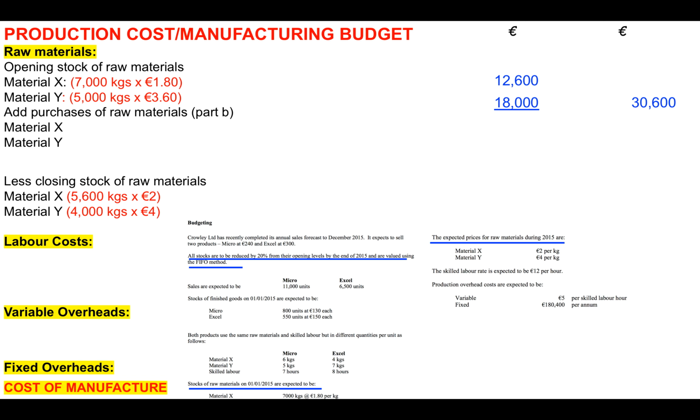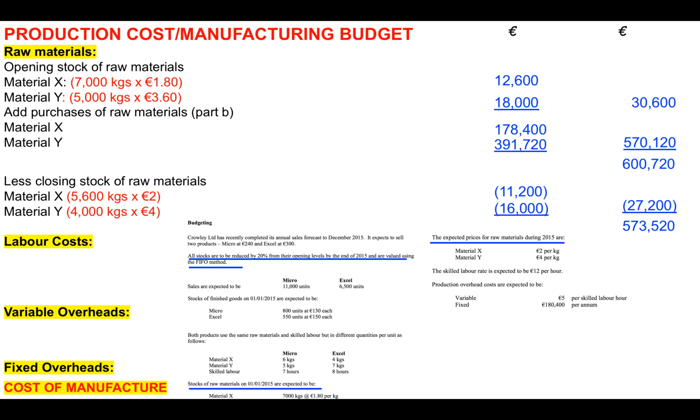We add them to the purchases of raw materials that we got in part B, and we take away 80% of the opening levels. So we need to have 5,600 kgs of X and 4,000 kgs of Y, at €2 and €4 respectively. So total cost of raw materials is €573,520.